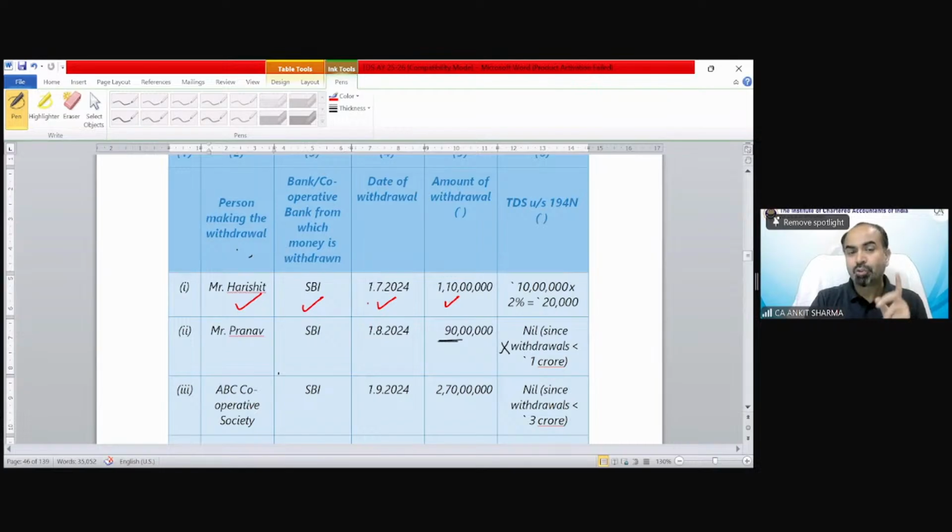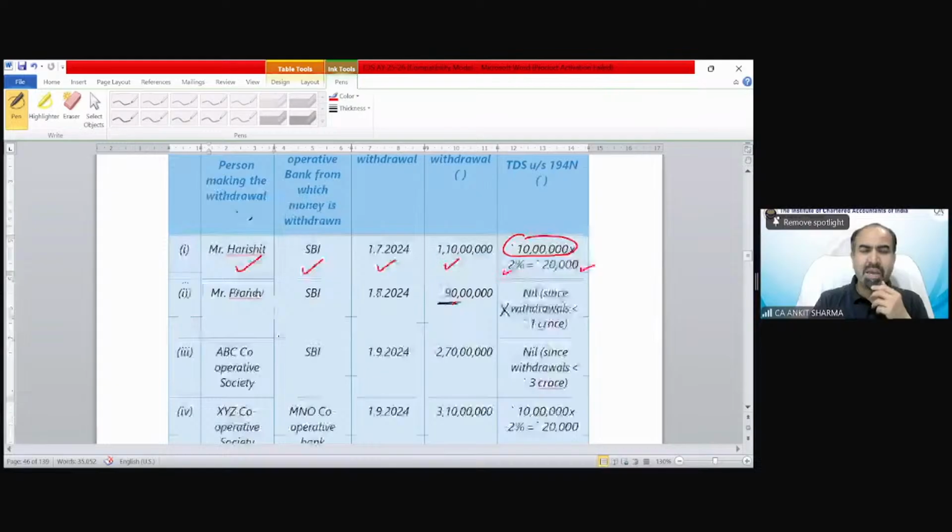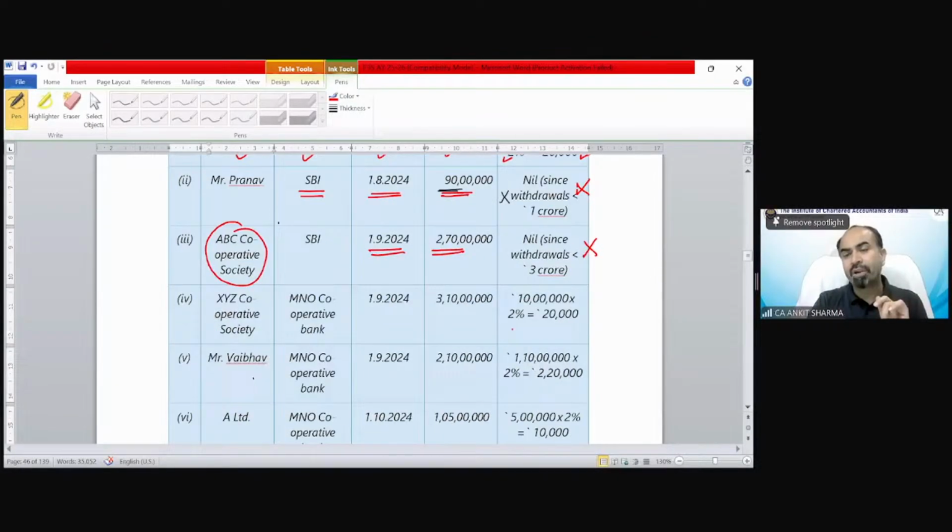So point number 1 till 6, we have to assume that the ITR has been filed. So up to 1 crore, there would not be any TDS deduction, and exceeding 1 crore. This is exceeding the limit by 10 lakh on 1st of August, and only on 10 lakh the TDS rate would be 2%.